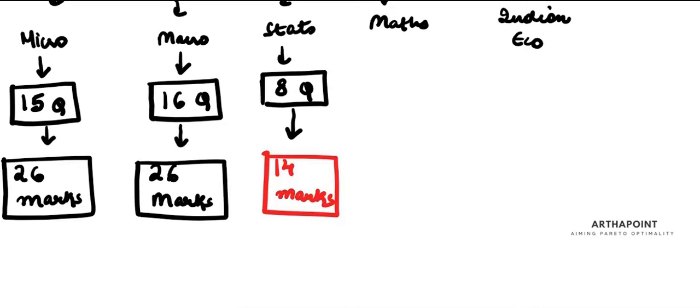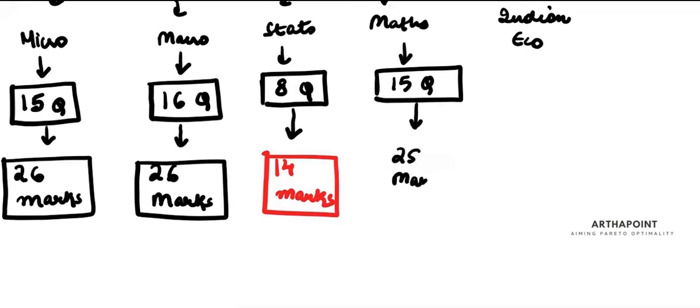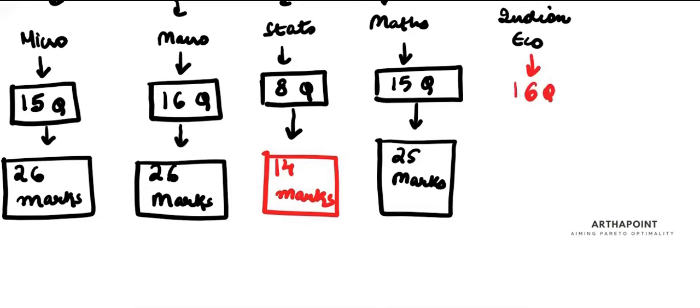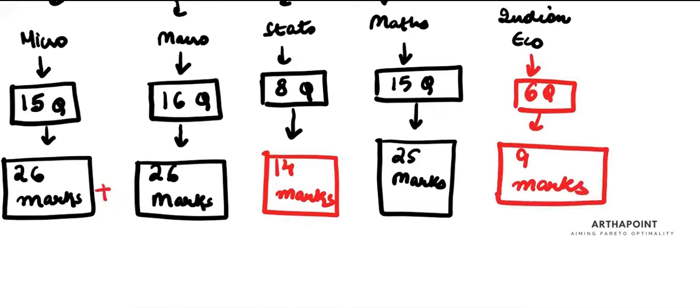Then maths had 15 questions for 25 marks. And finally, Indian Eco had only 6 questions constituting 9 marks. If you add them up, you will come up to 100 marks. There were 60 questions in the exam.